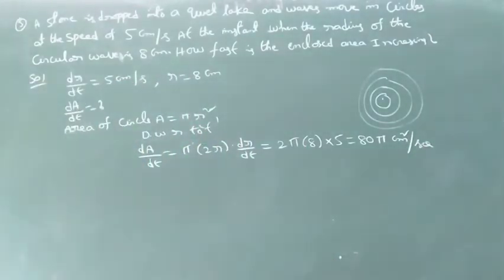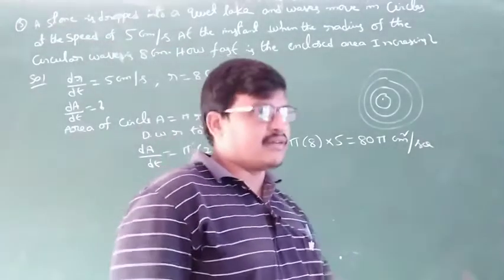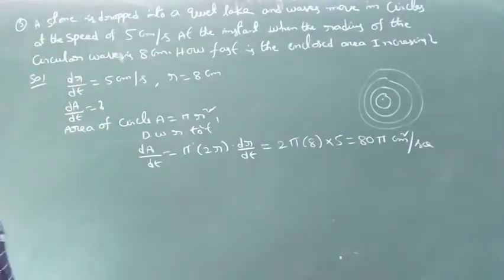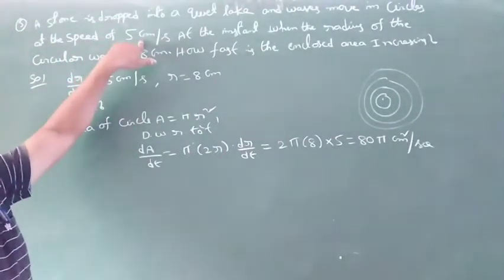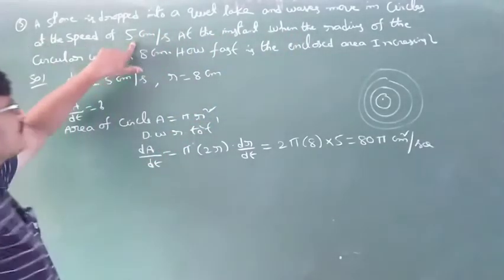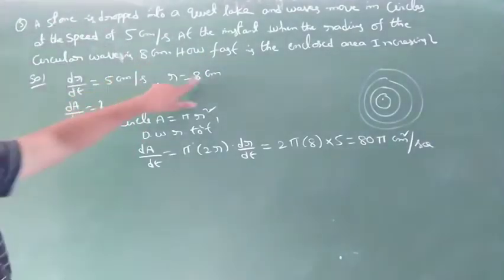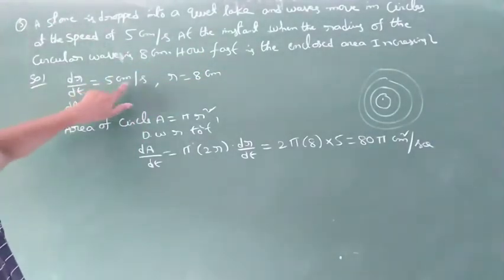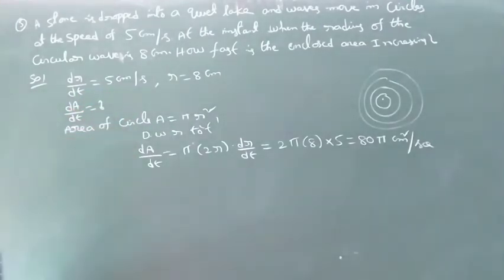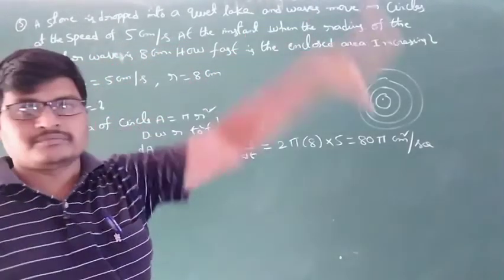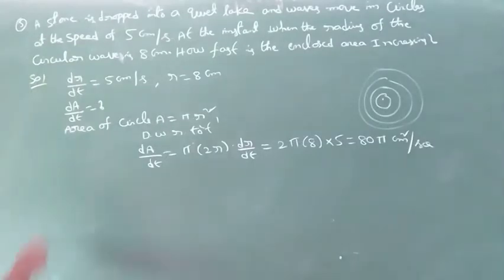In the first problem, observe the total problem and decide which shape we get: circle, square, rectangle, cone or any other. First decide which one. Next, what is given and what do we have to find? Radius per second means dr by dt. Only centimeters means only distance. Centimeter per second, cubic centimeter per second means the count is going on. Okay, next.